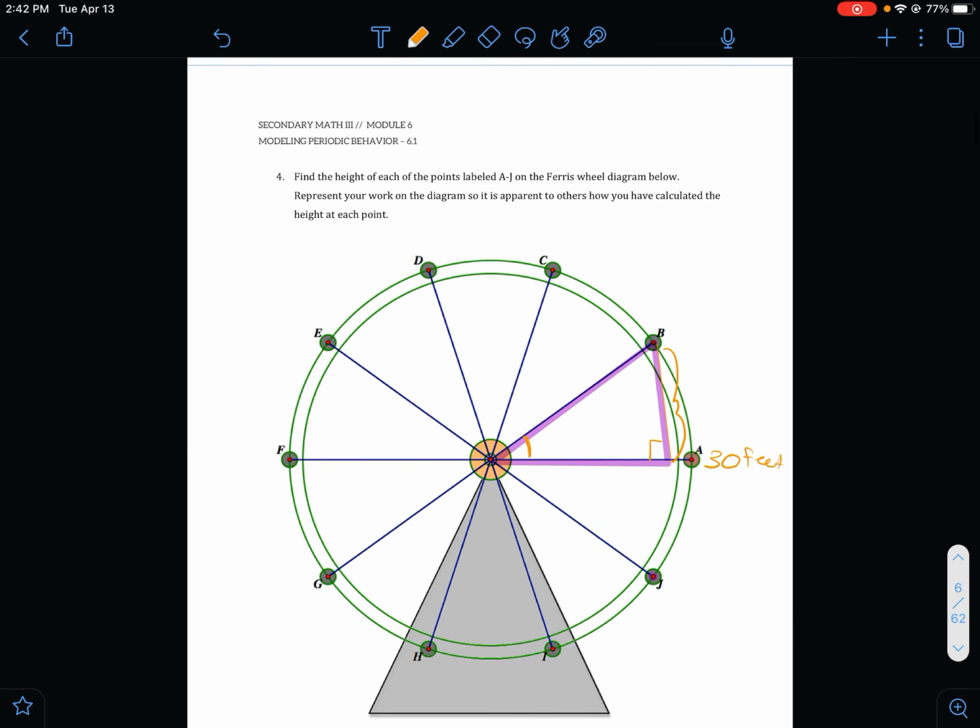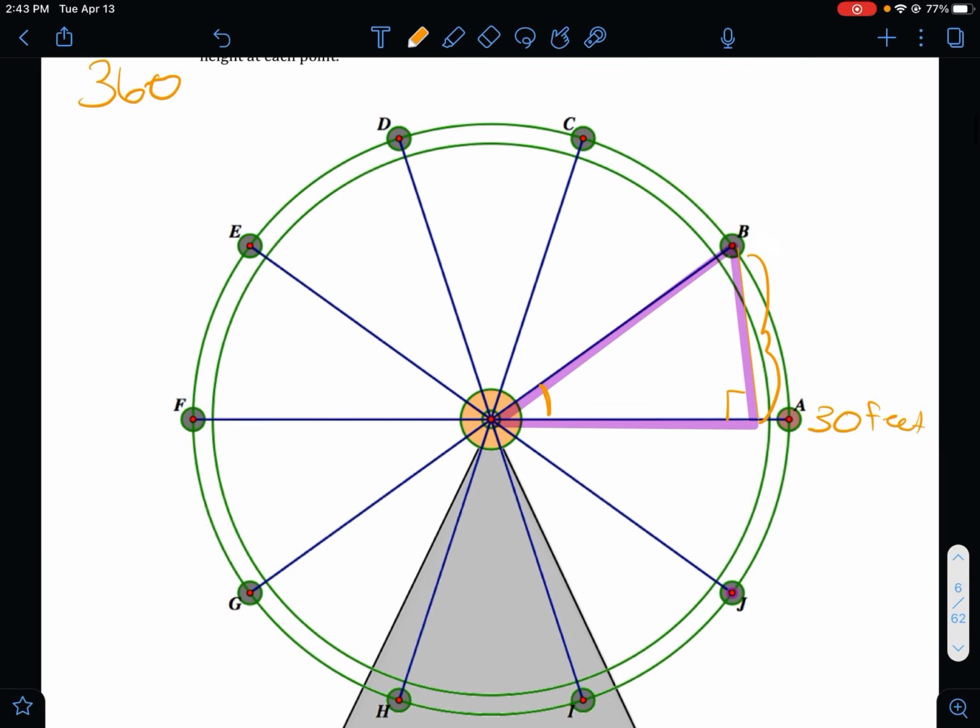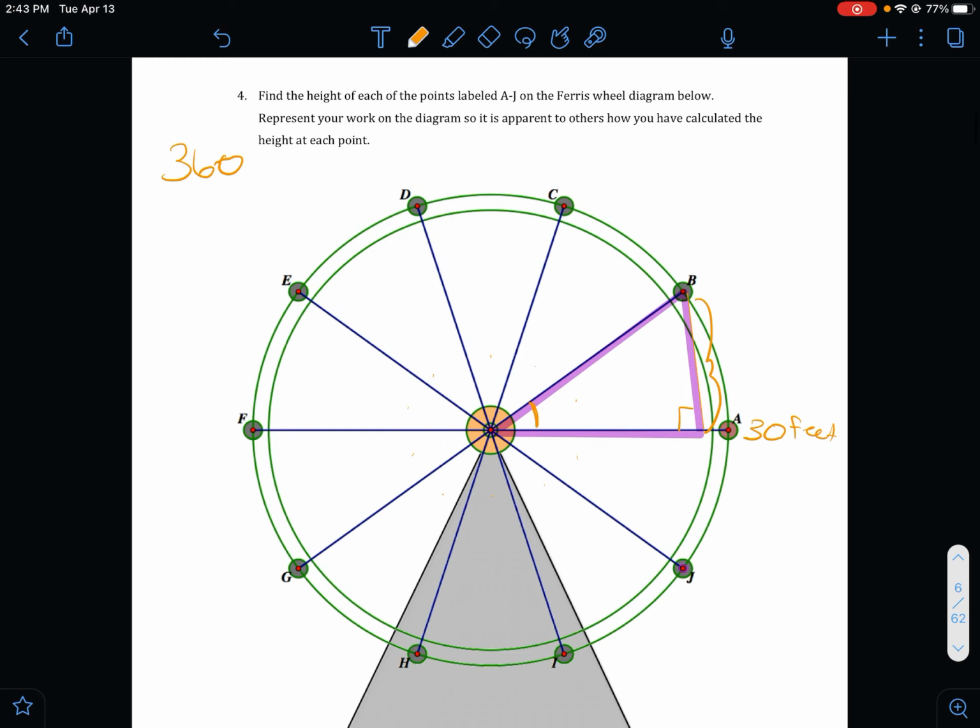And I believe it's safe to assume that all of these spokes are evenly spaced throughout the circle. So we know that an entire circle is 360, and we can go around and figure out how many different, almost pizza pieces we have here, right? So we have 1, 2, 3, 4, 5, 6, 7, 8, 9, 10. So there are 10 different spaces here, and they're evenly spaced. So that means that each of these angles has to be 36 degrees. All right.